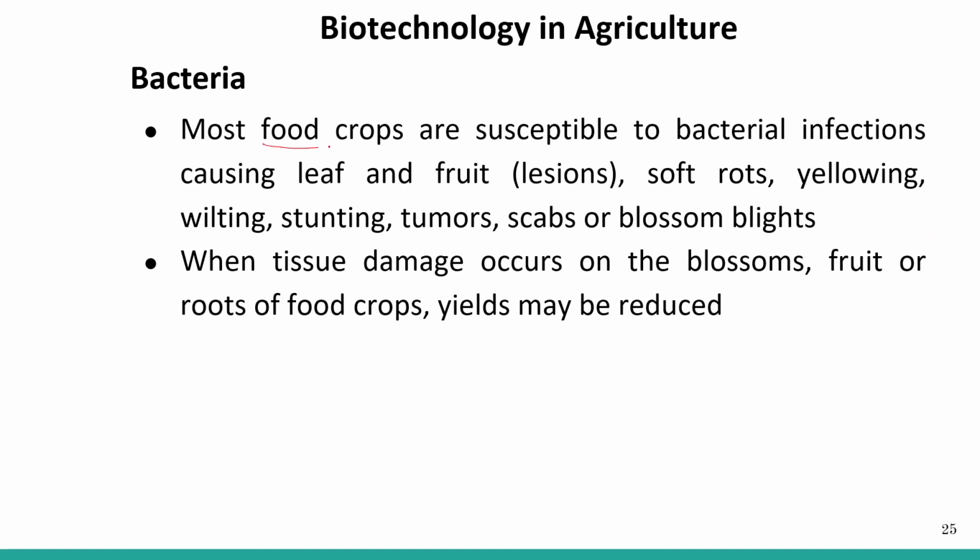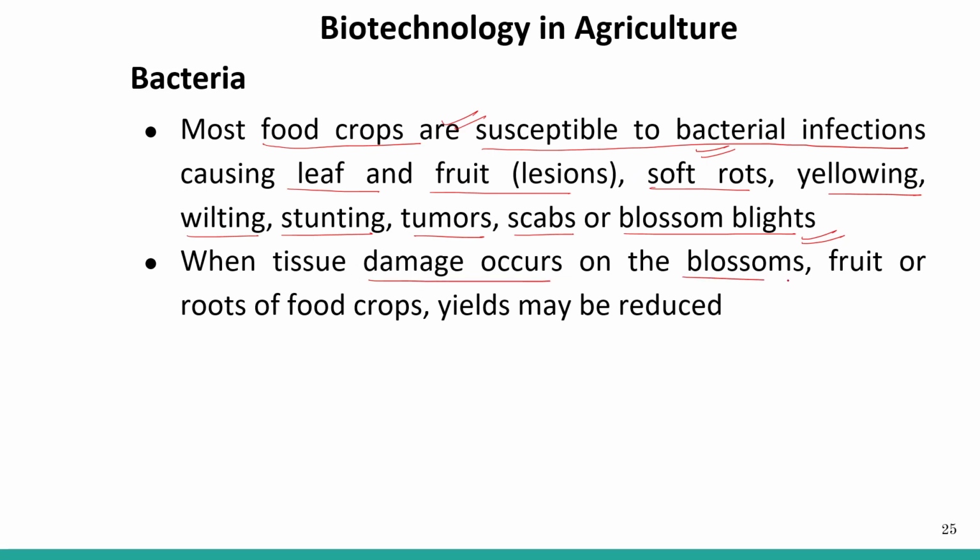Bacteria. Most food crops are susceptible to bacterial infections causing leaf and fruit lesions, soft rots, yellowing, wilting, stunting, tumors, scabs, or blossom blights. So most crops are susceptible, meaning they easily get infected with these bacterial infections. When tissue damage occurs on the blossoms, fruit, or roots of the food crop, the yield of the crop is reduced.